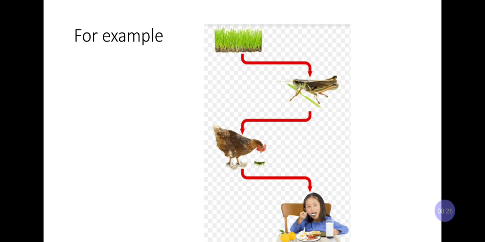Let us take another example in this only. If grass is not there, green grass and plants are not there, how can this grasshopper fill its hunger, and how can this cock eat the food, and how can we eat the chicken? So if any of the organisms vanish, अगर कोई भी एक ऑर्गेनिज्म ख़त्म हो जाती है तो ये पूरे एनवायरमेंटल बैलेंस पे भी असर डालती है, as well as human beings पे भी असर डालती है.